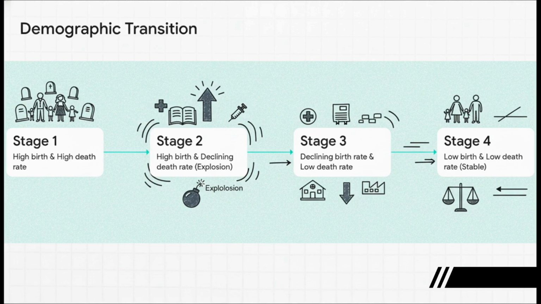Stage 3, society gets wealthier, more educated, and birth rates finally start to fall. And stage 4, we reach stability. Low birth rates, low death rates, a developed society. Your job is going to be to read a description and pinpoint the exact stage. You have got to master the sequence.